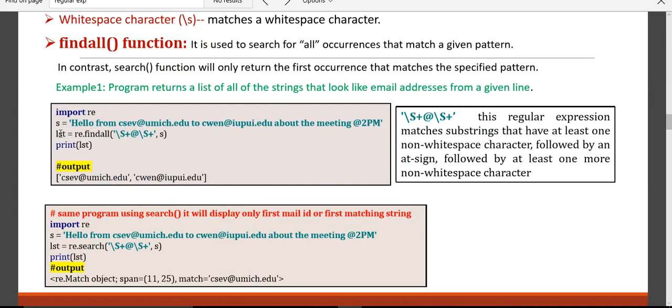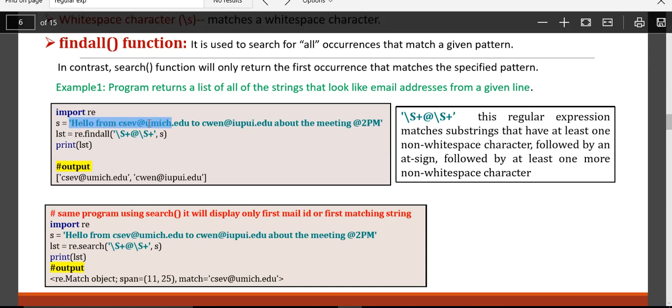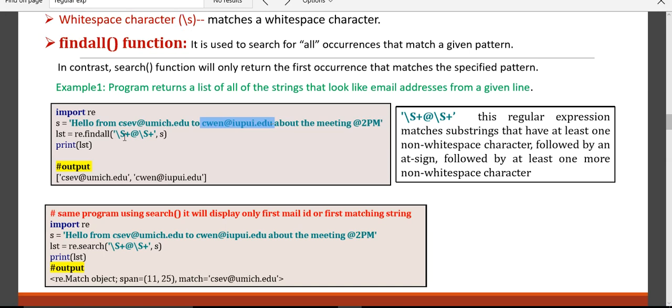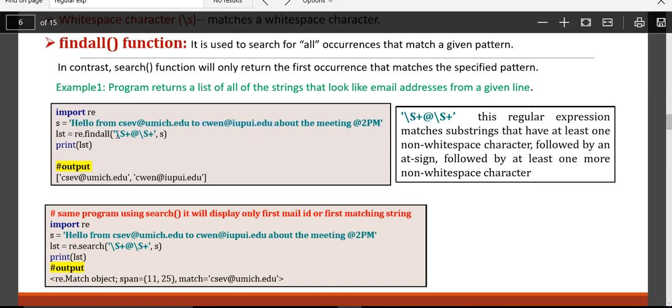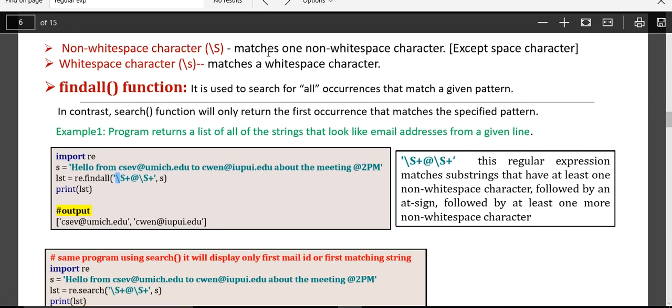As I said earlier, I want to extract all the email IDs. So how can you extract the email IDs from a given line of a string? Say for example, here you have so many data. I want to extract this particular word or this particular word, where the at position is. So when I say findall, what is slash capital S? Slash capital S matches a non-white space character. So we will just use this program.